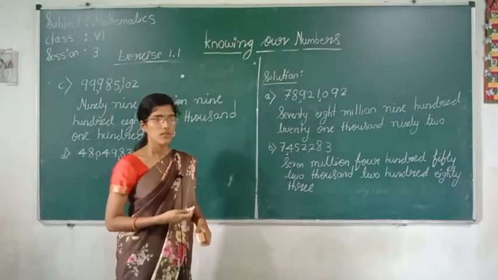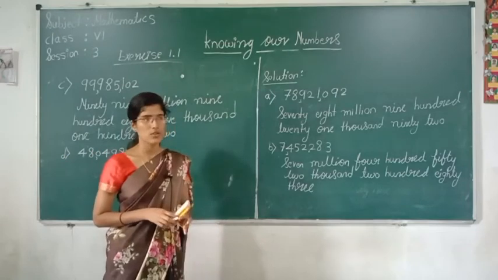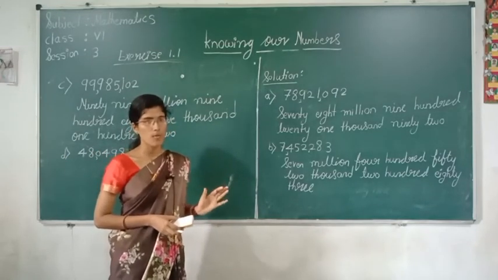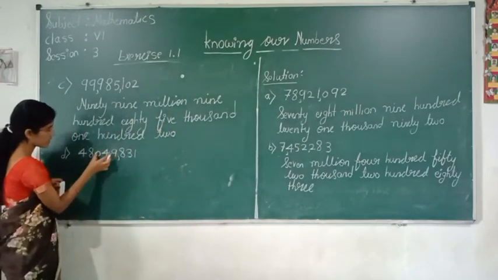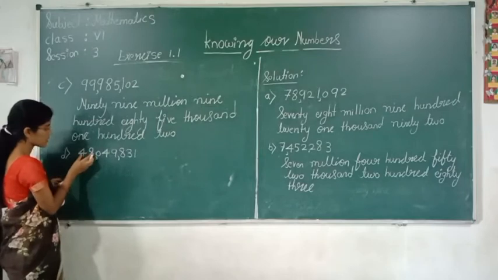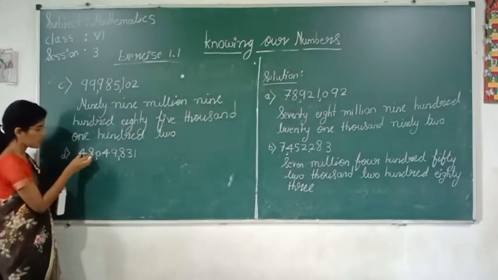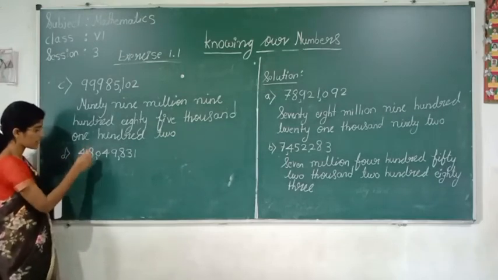We have learnt in the international place value chart how to give commas. From right side, after every 3 digits we have to give a comma. This is ones, thousands, millions. After every comma, when you are spelling the number 48, you have to take your period name, that is 48 million.